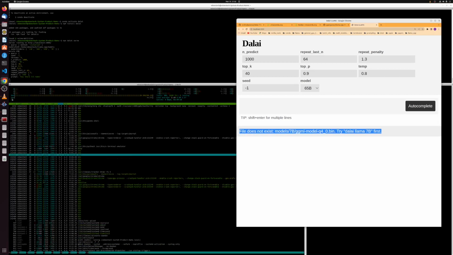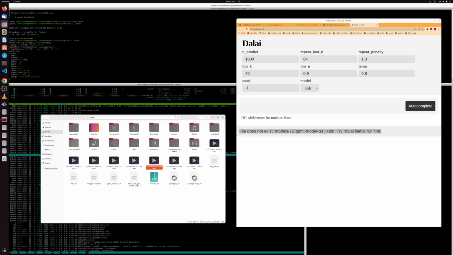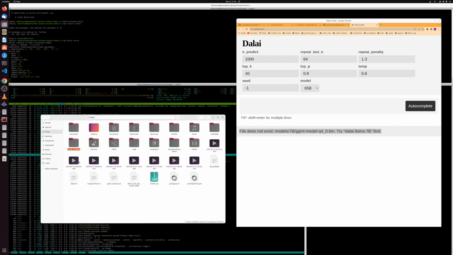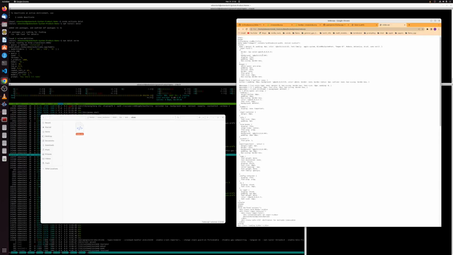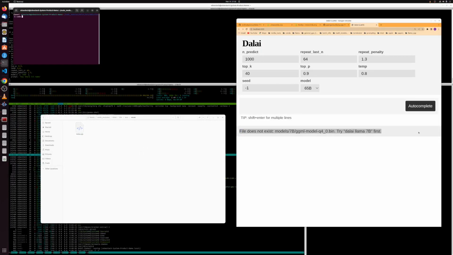So we want to go in the code. It's time to code, folks. So I have to go in here. We go to node modules, I believe. And I just had it installed in my home environment. But if you're in a folder, it's going to put the node modules there. Actually, maybe not. But then we go to Dalai, should be in bin, web, views, and it's this index file right here. So we're going to go ahead and just click this. I'm not sure if it's going to, okay, so we're just going to open this in the terminal, and we'll go ahead and open this in VS Code.